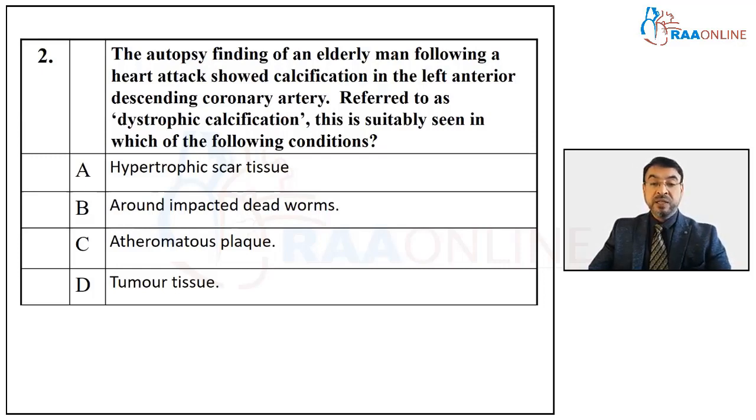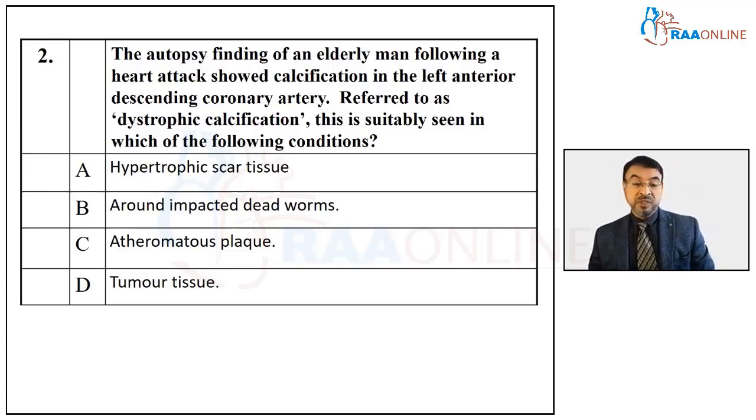Now, very interestingly, dystrophic calcification is a condition where there is a calcification in dead or dying tissues, in contrast to metastatic calcification, where there is a calcification in living tissues. When you see calcification in dead tissues, it can be in any part which is dead, which is atheromatous plaque, as Aslam said. Tumor tissue also has a certain amount of necrosis in it. Impacted dead worms also can undergo calcification, but not around it. The worms will undergo calcification.